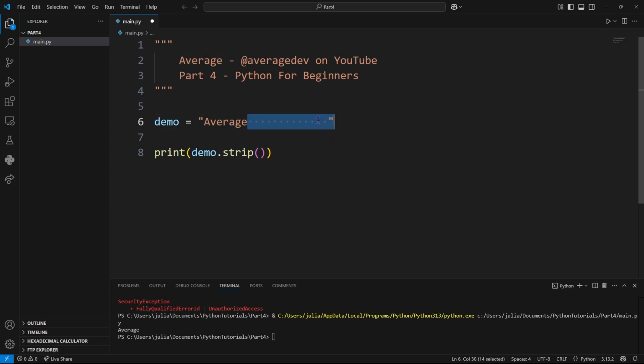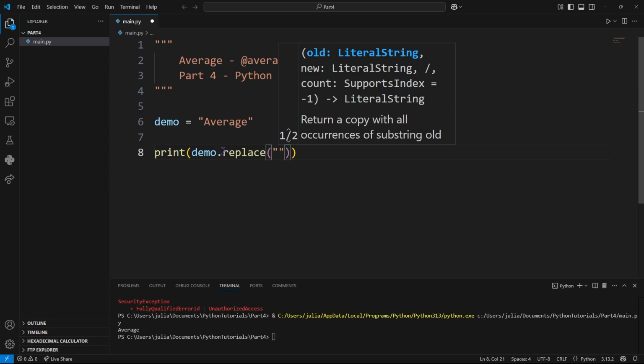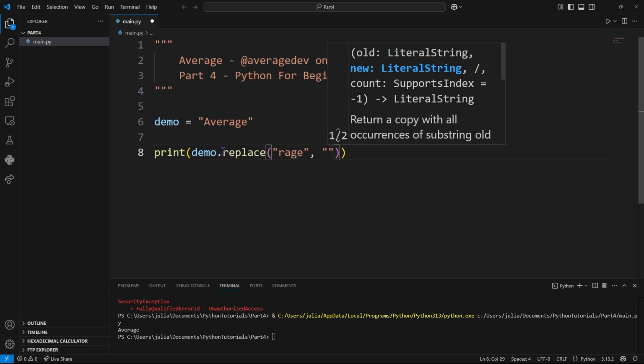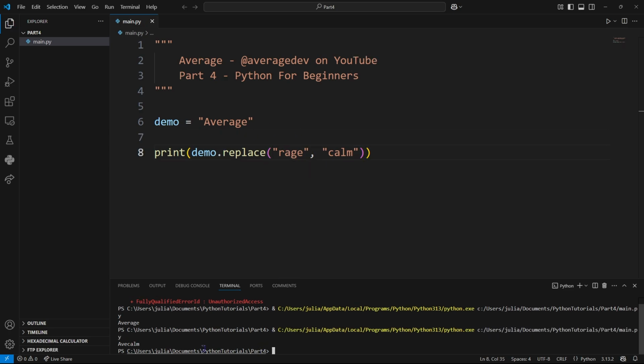Let's say you were getting user input and for some reason they typed in a bunch of spaces at the beginning and all you really want is this. Now we can also replace substrings with other strings. So if we were to use a function demo.replace, we can tell it to replace a substring. So we'll say rage with another substring and we'll say calm. So we should now get avcalm because we are replacing rage with calm. So as you can see, there we go. It also works with individual letters as well. So if we wanted to replace A with an E, we could do that and we can get average.